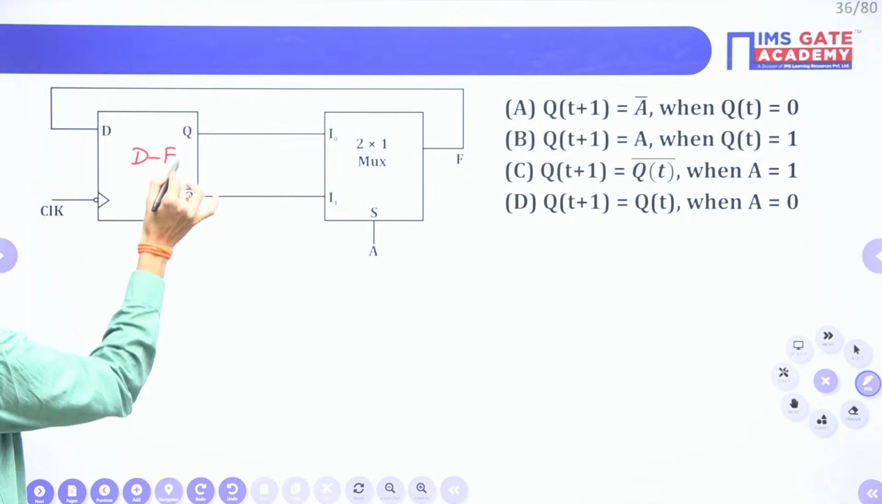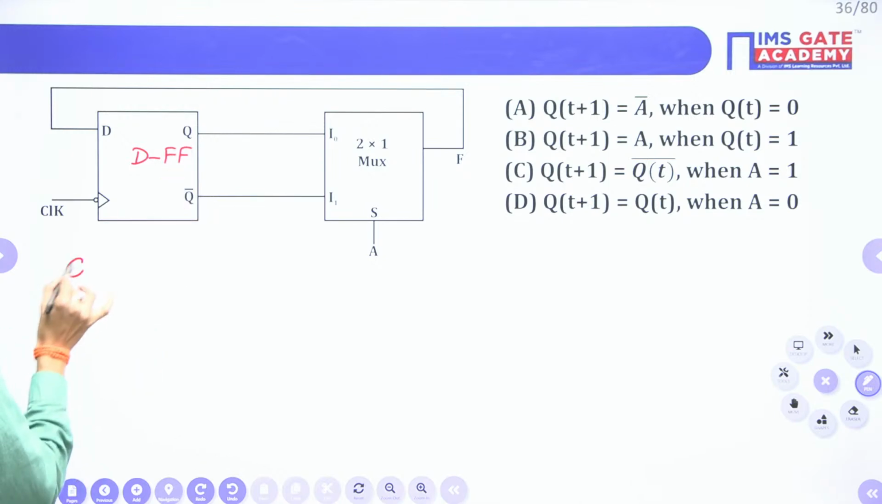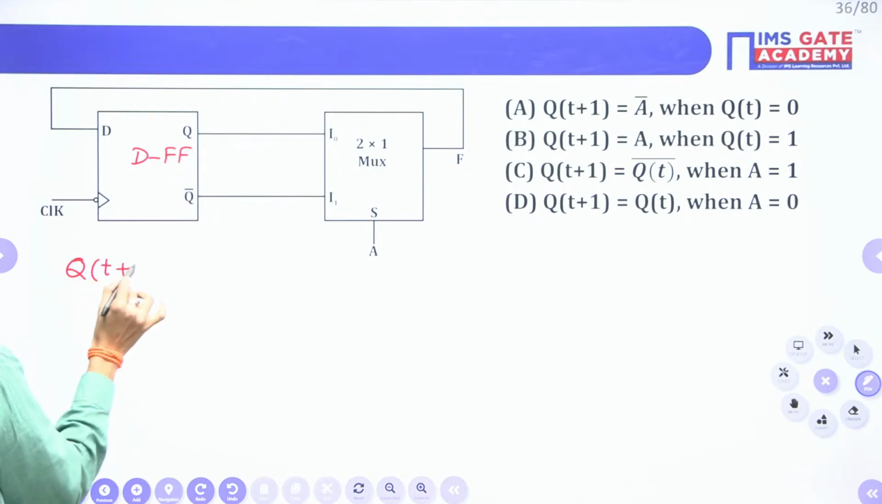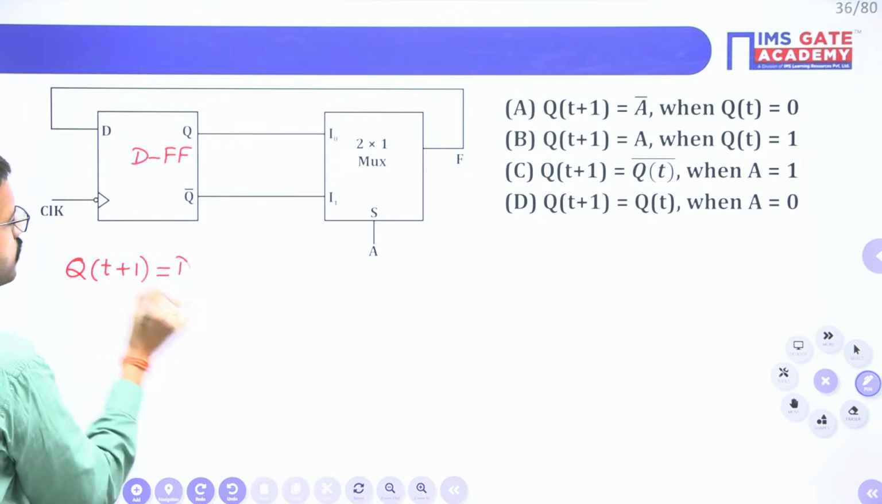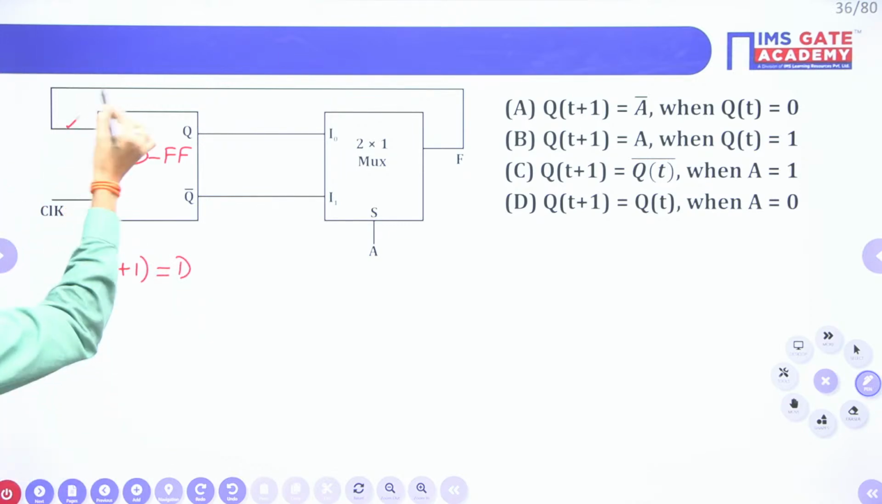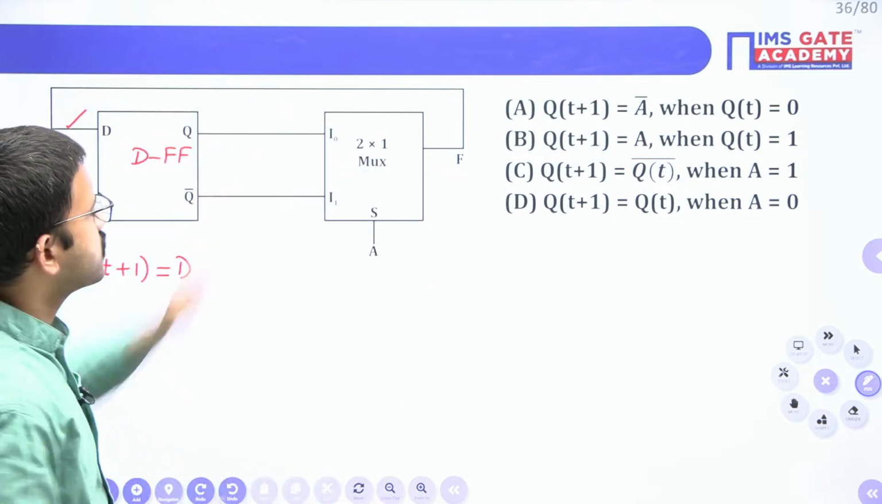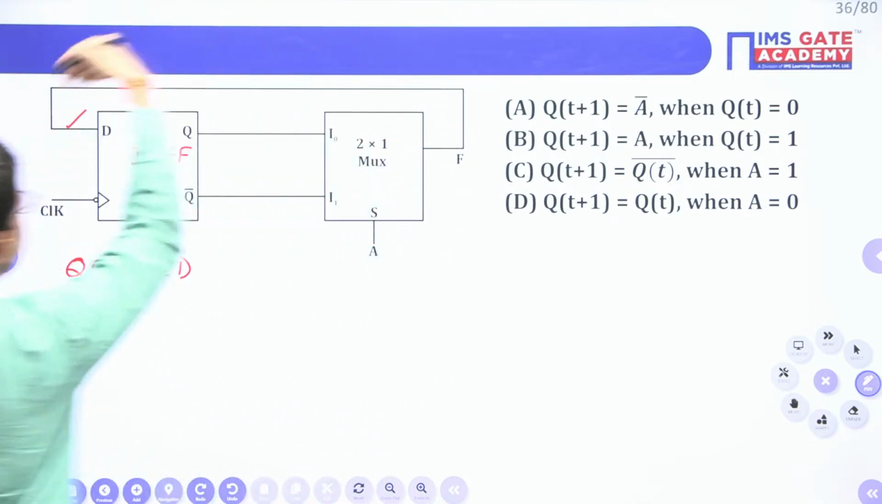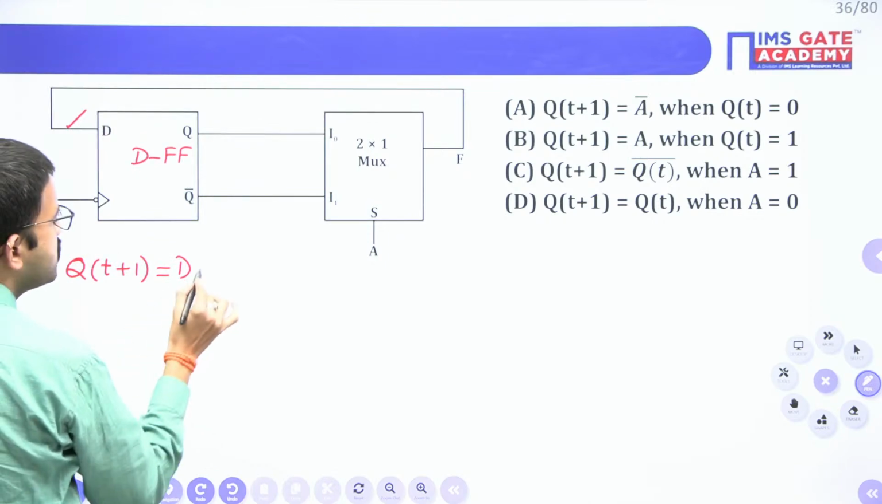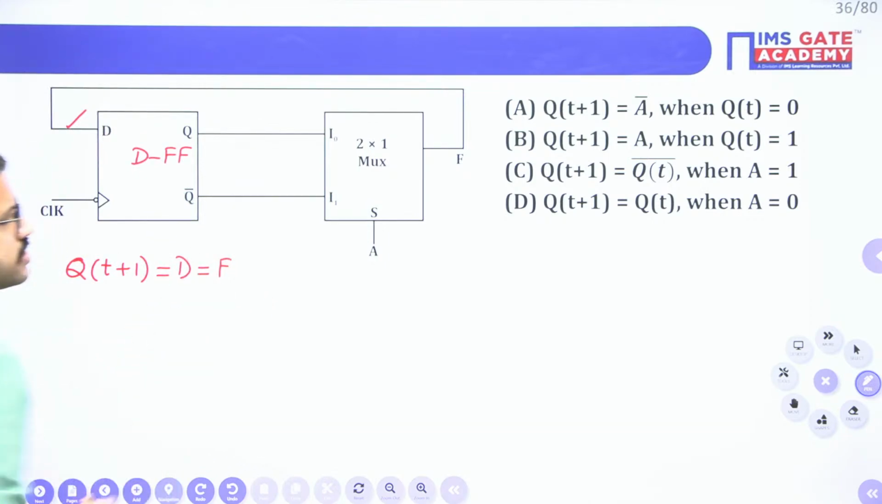So here you are having a D flip-flop. The given flip-flop is a D flip-flop. So Q of t plus 1 will be equal to D. But here D is nothing but the output of this mux. The output of this mux they have given as a serial input. So here D is nothing but F.